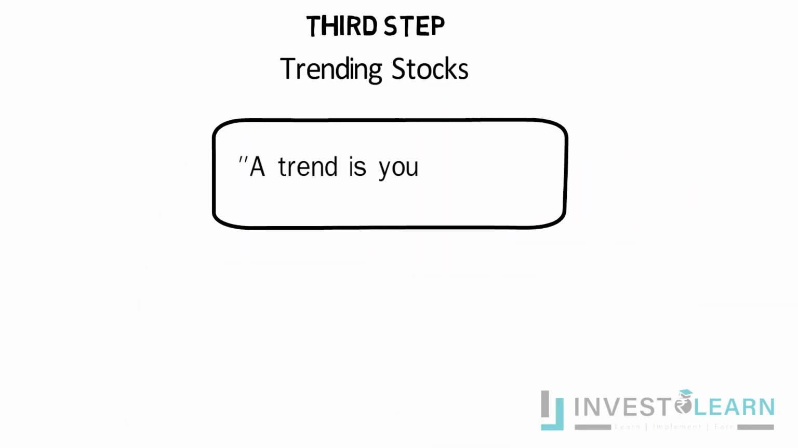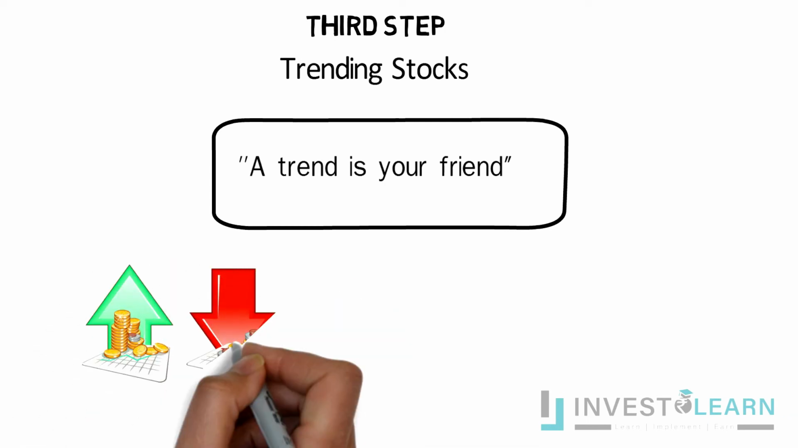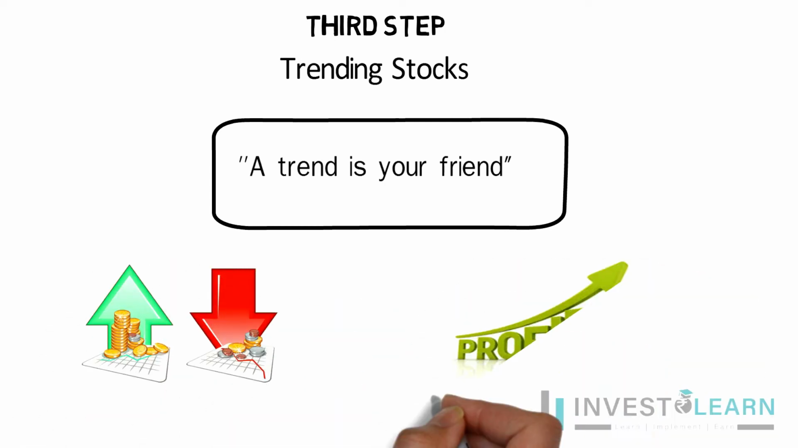Third, trending stocks. As it is rightly said, a trend is your friend. If you are able to find the trending stocks, which means either the trend of a stock is up or down, then you would be able to generate profits. Learning technical analysis will help you to find trending stocks. If you want to know more, you can check out the other videos related to technical analysis.